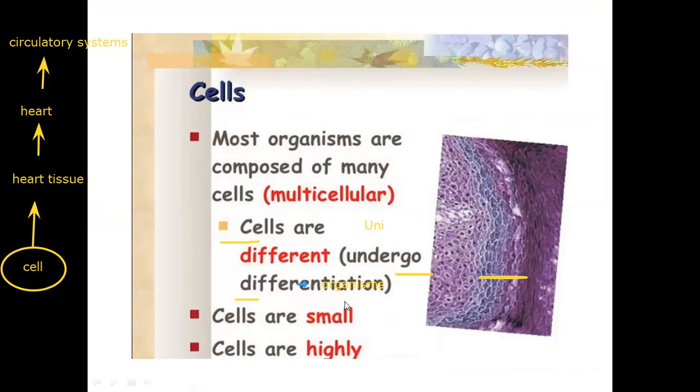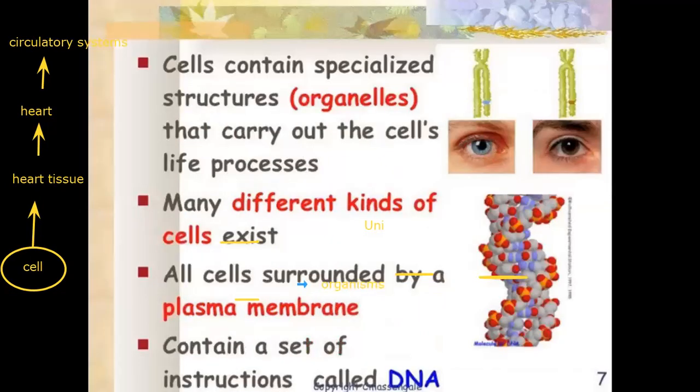So this is called differentiation. The cells undergo differentiation. This cell contains specialized structures. What is the meaning of specialized structures? The highly organized structures. Subhanallah. Allah subhanahu wa ta'ala, this small unit is a very simple unit, but it's made up of specialized structures. These specialized structures are called organelles.